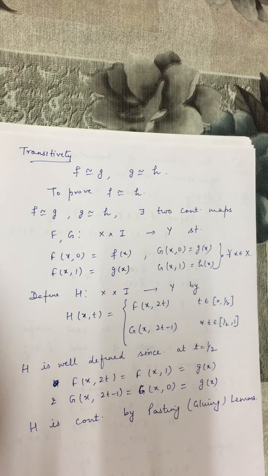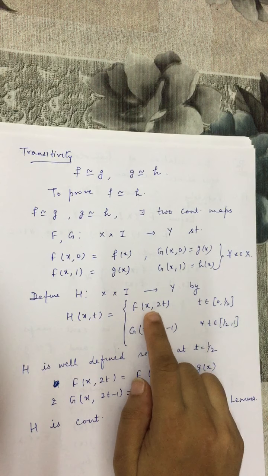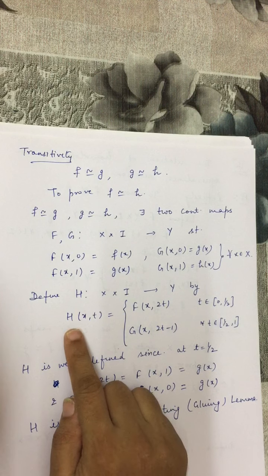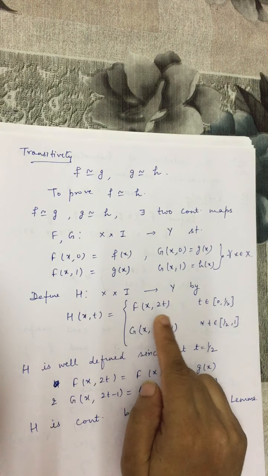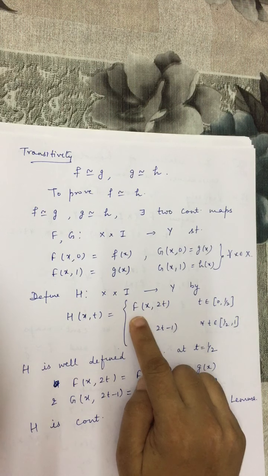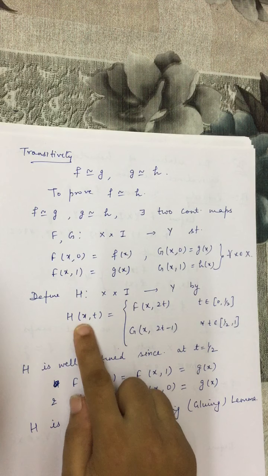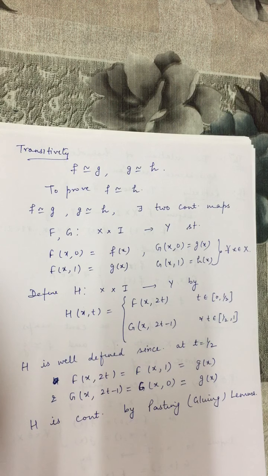So on the lower half portion of the cylinder, this mapping H is equal to f of x, 2t. On the lower half of the cylinder X cross I, H of x, t is given by f of x, 2t. That means it is given by f, and f is a continuous mapping. Similarly, on the upper half of the cylinder, H is given by capital G, and capital G is also continuous.